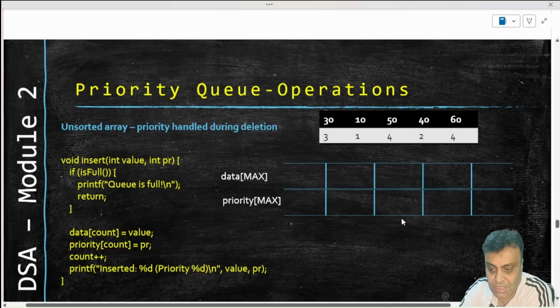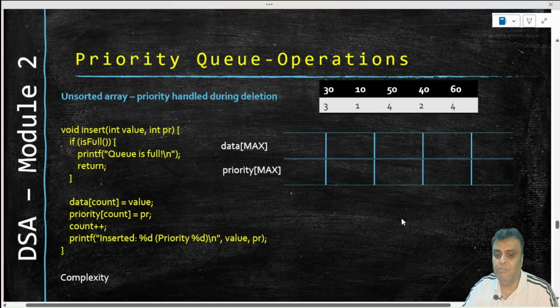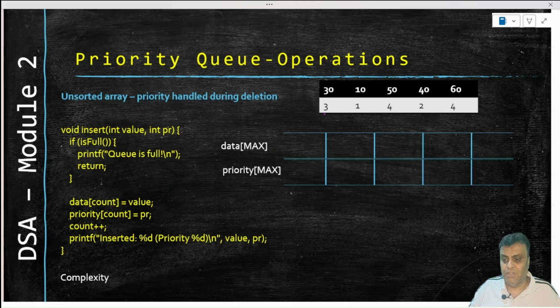Let us see an algorithm. I think it will be clearer, and we will only talk about the unsorted array in terms of algorithms, because that's the most common academic example that we can think of. So in this case, the data and priority are these two arrays, as I said, and we have 30, 10, 50, 40, 60, all of these, and we are now going to insert this step by step. So insertion will be blind, right? Insertion is not going to take care of priority. The deletion will take care of priority. That's what we know for an unsorted array, right?